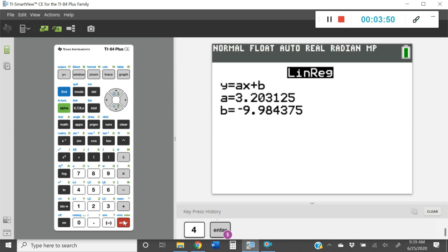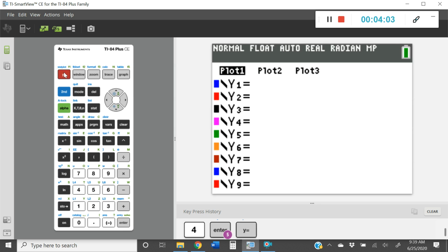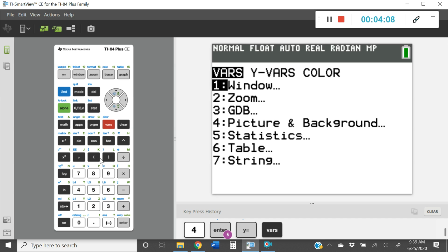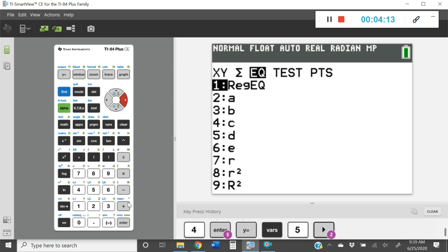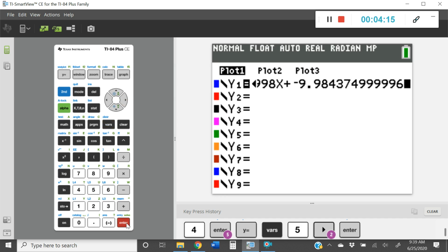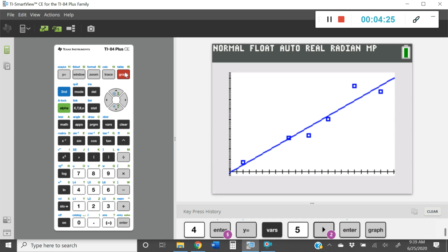Now, you may want to see what the line looks like on your graph. To do that, you have to calculate the line first, which is what we did here. Now what we're going to do is go to the y equals button. We're going to choose the button vars. We're going to choose option 5, statistics. We're going to go over to the right to EQ, press enter. And you can see what it did is it took that calculated equation and popped it into our y1. Now let's go ahead and press graph. And there's your line of regression.